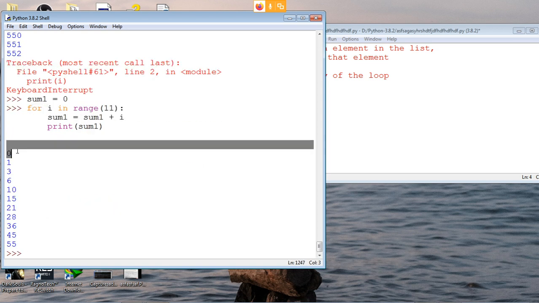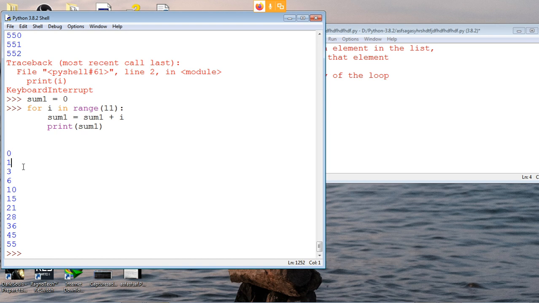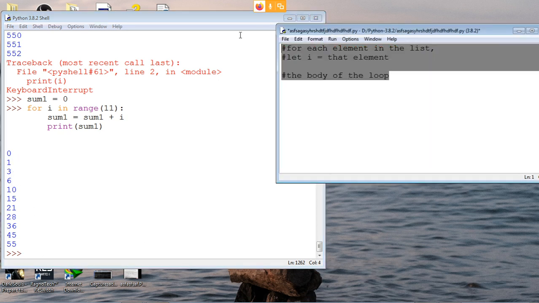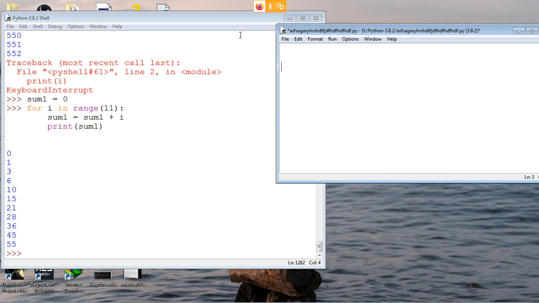So the sum started out as 0, then it added 1, then it added 2, then it added 3. Another way to look at this: in the starting, what was i? i was 0, right? And sum was also 0.